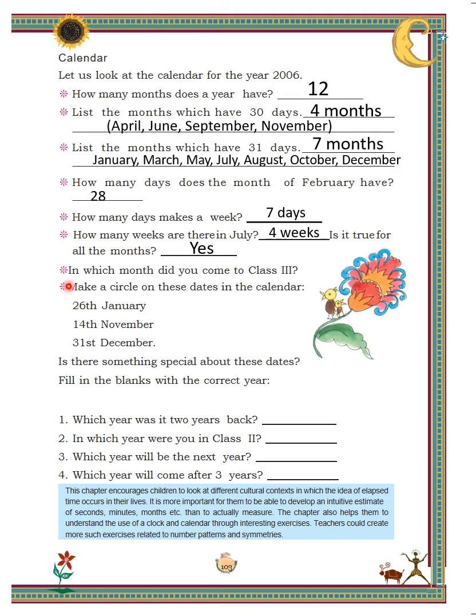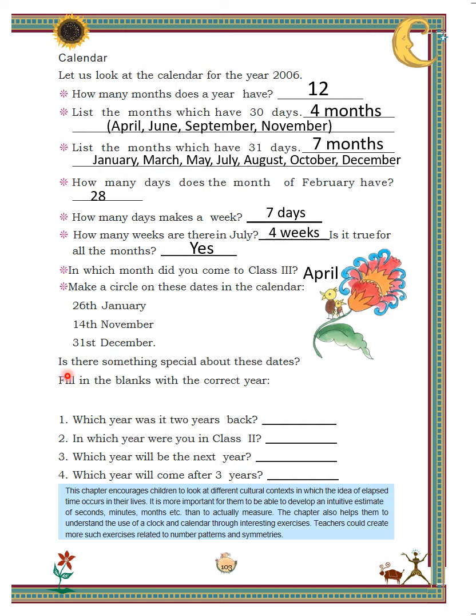Next question is, in which month did you come to class 3rd? Children, you know that our school started from the month of April. Next question is, make a circle on the below given dates in the calendar. That is 26 January, 14 November, 31st December.